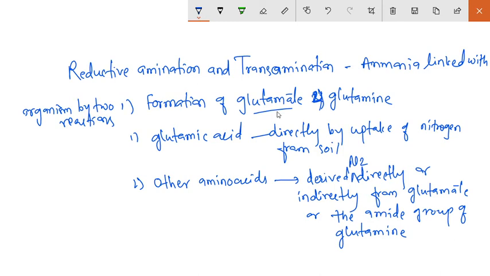So the glutamate is synthesized from the ammonia and the alpha ketoglutarate.